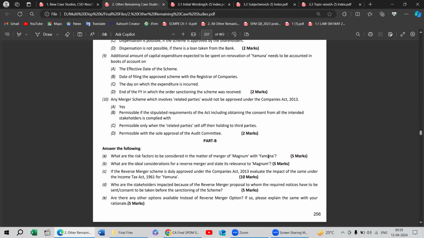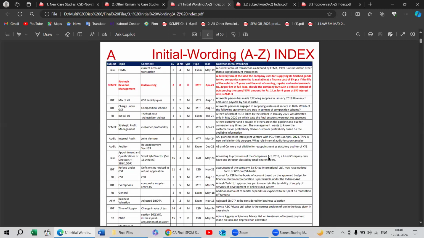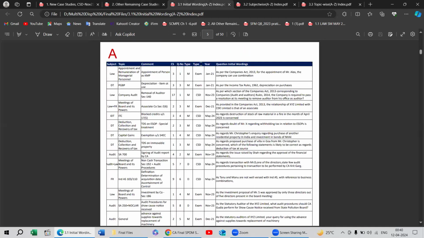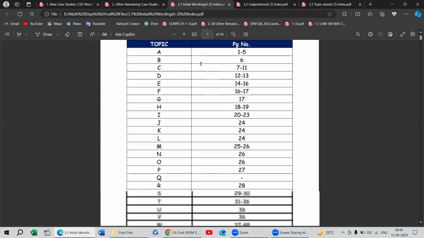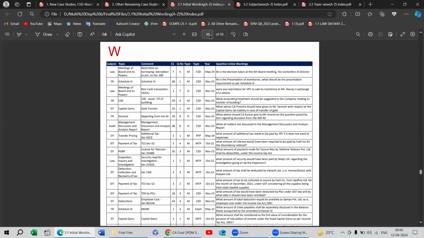So now in this case, what index you will use, that is the initial wording index, not particularly subject wise, because the difference between subject wise and initial wording is just that in initial wording, if you are not sure about the subject, you can just move on to this. The word in initial wording was what are the risk factors. So we can directly move on to the word W, and W is starting from page number 37 to 48. So directly move on to page number 37, one page ahead.